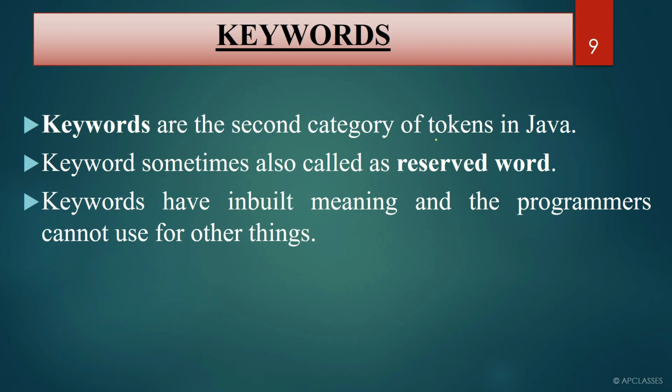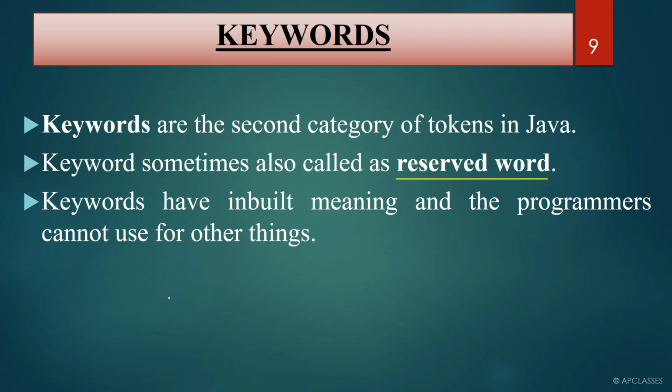So keywords are the second category of token in Java. Keywords are reserved words. What do you mean by reserved word? They have a special meaning for the compiler. You cannot use a keyword for any other purpose. Remember, students, a keyword cannot be used for any other purpose. Whenever you write a keyword, it has a very special meaning for the compiler.